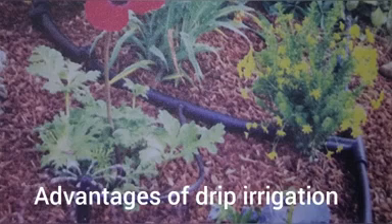Then what is potable water? Potable water is water of a quality suitable for drinking, cooking and other purposes. Non-potable and potable water. Okay.